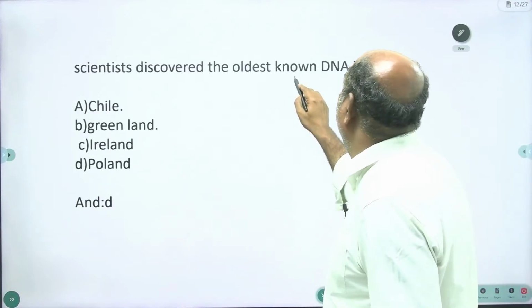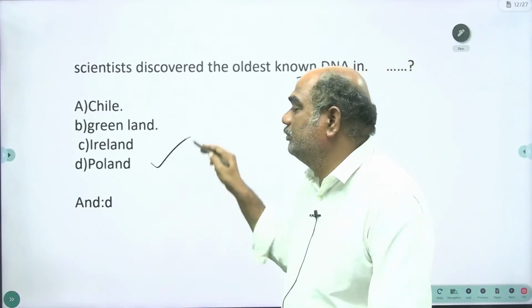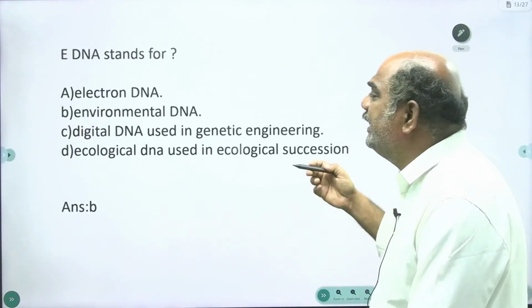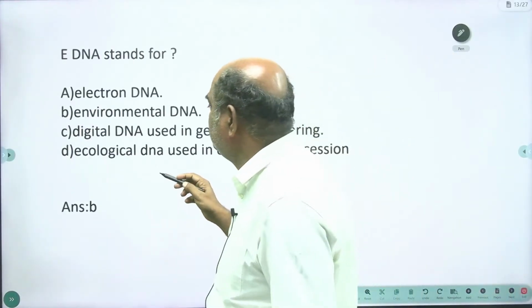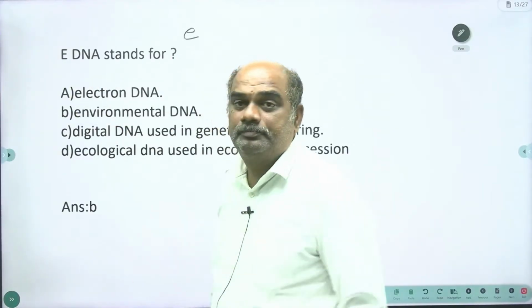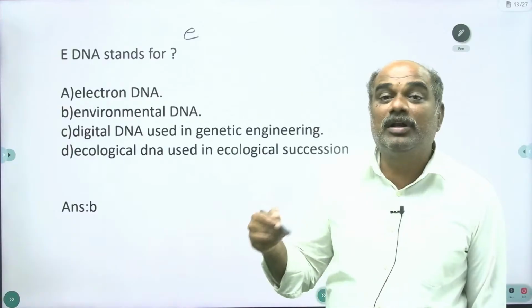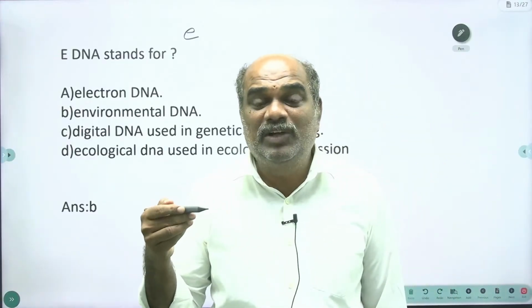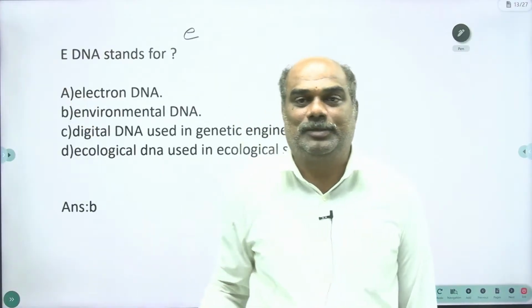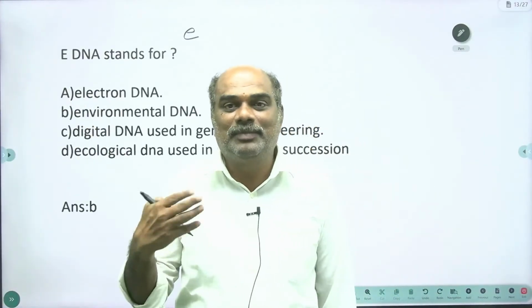Discover the oldest DNA in Poland. So, this is the current topic. eDNA, generally, don't confuse it with small e. E stands for environmental DNA. The DNA which is responsible for identifying the evolution of genetic information is called environmental DNA.